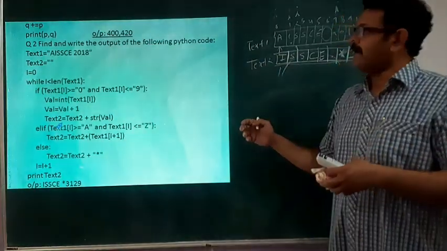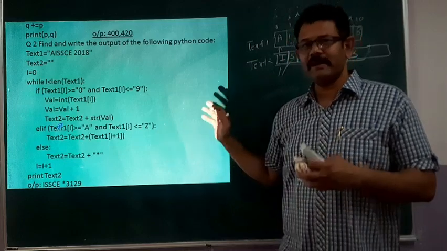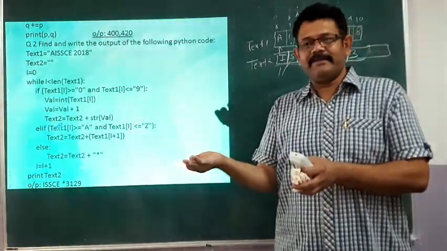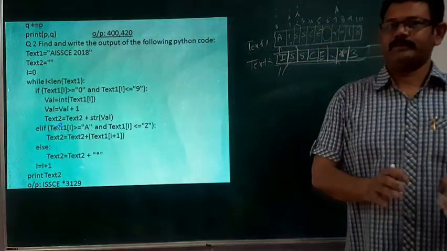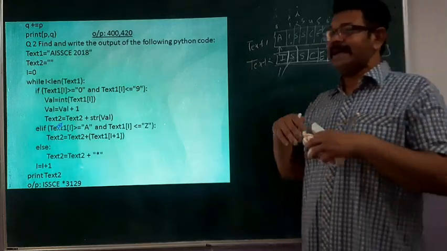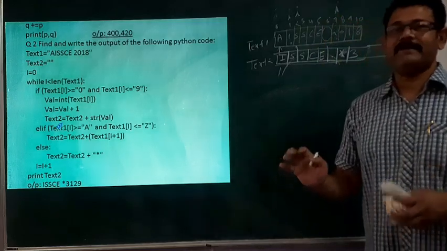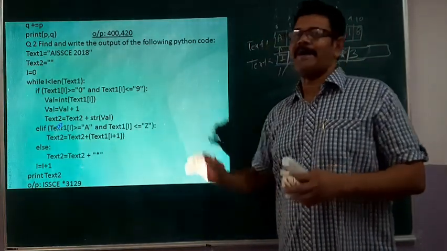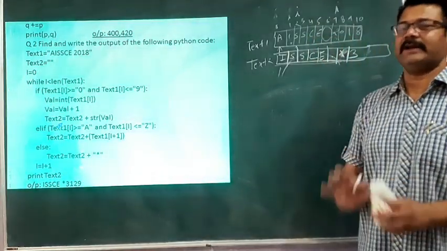If you get a letter, then the second condition becomes true, and it will take the next letter from the original string and concatenate it with text 2. And if you get any other character, not a digit and not an alphabet, then it will join a star mark, concatenating it with text 2. This is the logic actually.